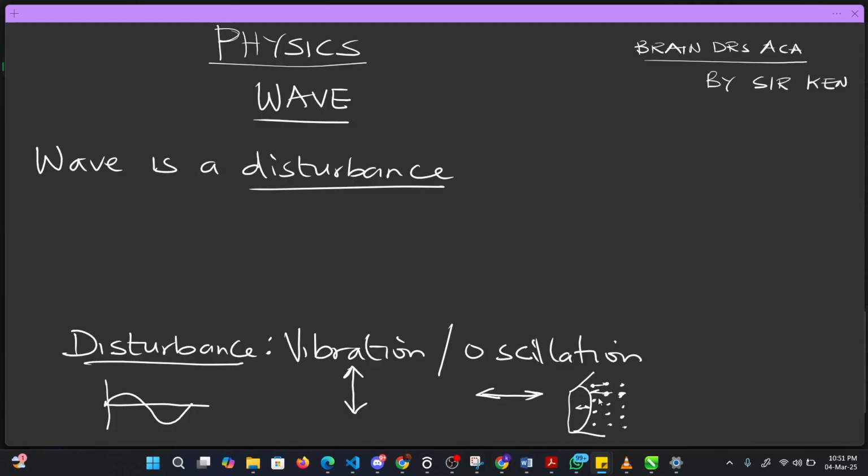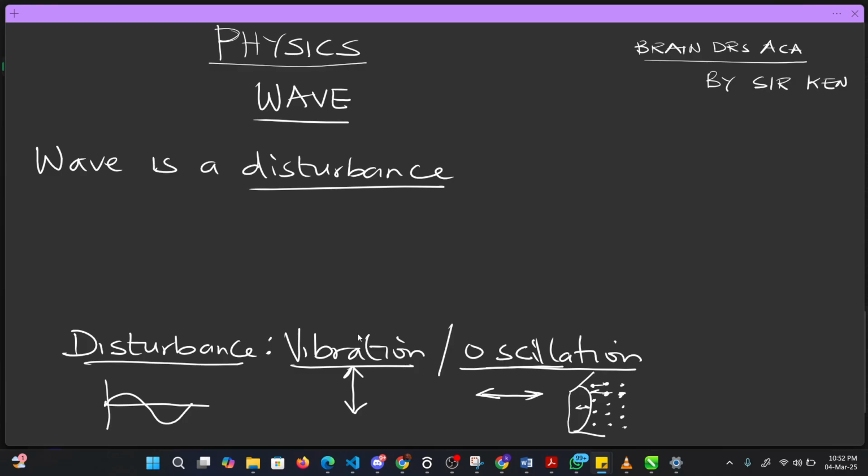So you will now see that the disturbance we're having here is that I disturb these air molecules, and the air molecules are going to and fro. This is known as oscillation. So when you talk about a wave, there must be a disturbance. The disturbance is either in the form of vibration or in the form of oscillation. I hope you understand what I'm saying.